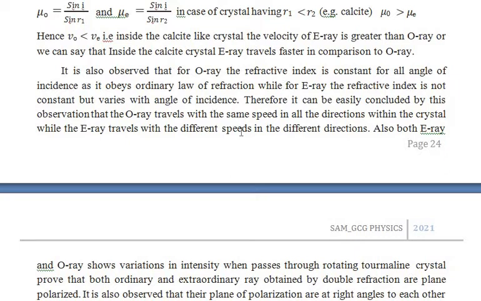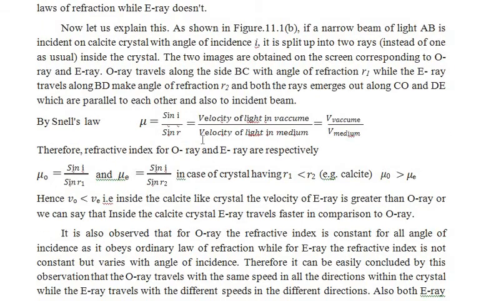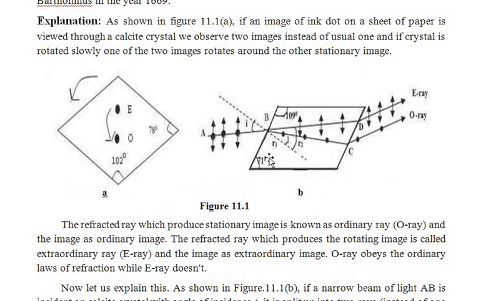Here the explanation is given. It is also observed that the O ray has a constant refractive index for all angles. That means the velocity of the O ray in all directions is the same, whereas the velocity of the E ray is different in different directions. Therefore the E ray can go in different ways, whereas the O ray goes in the same way, in the same directions.